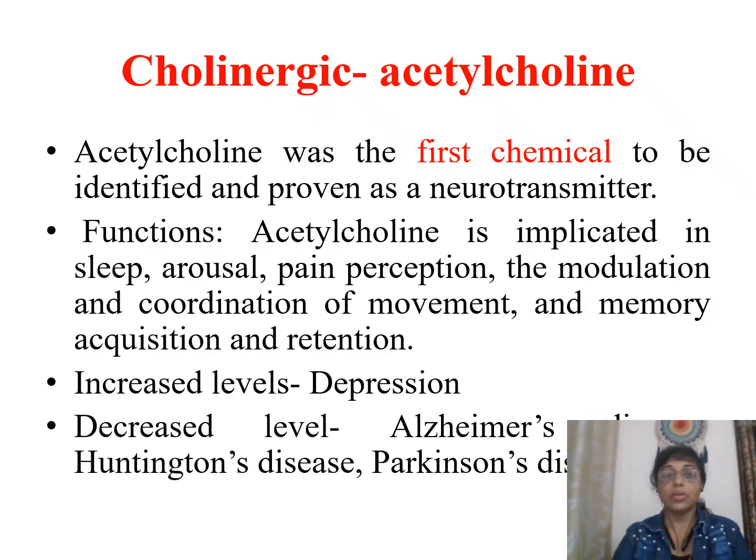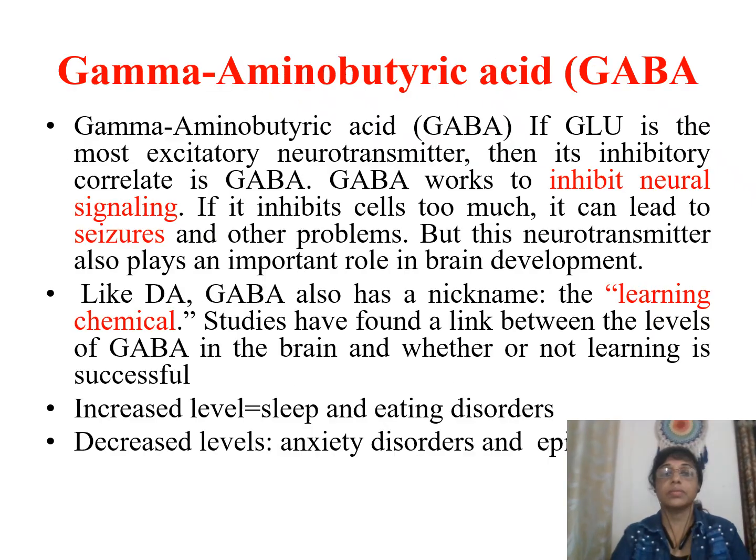Cholinergic: acetylcholine. Acetylcholine was the first chemical to be identified and proven as a neurotransmitter. Acetylcholine is implicated in sleep, arousal, pain perception, the modulation and coordination of movement, and memory acquisition and retention. It is increased in depression and decreased in Alzheimer's disease, Huntington disease, and Parkinson's disease.